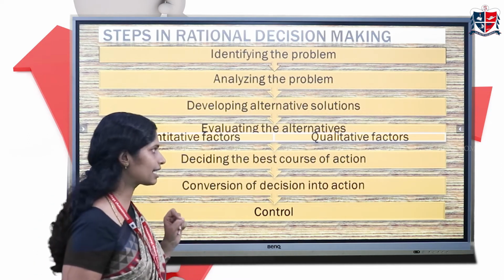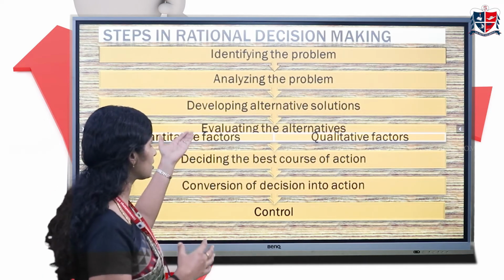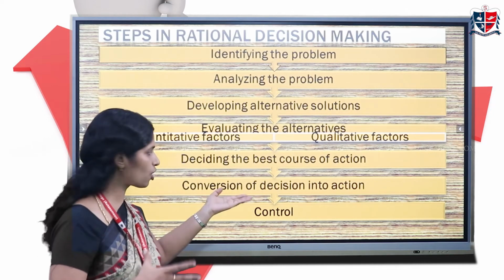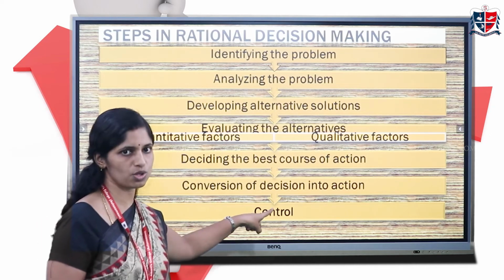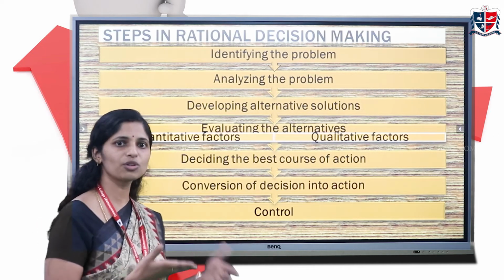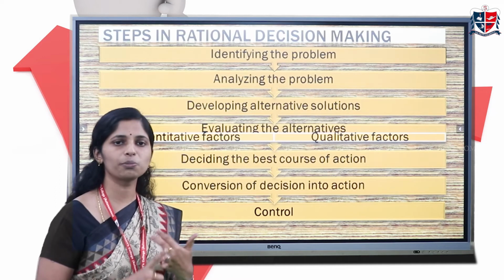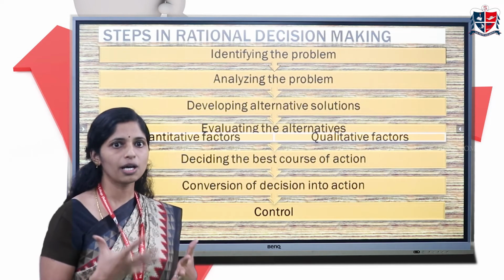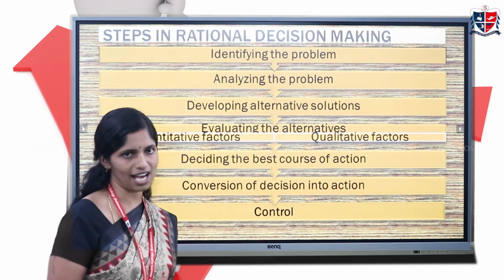Next is deciding the best course of action. Now we have selected the alternative solutions, we have evaluated them, and based on certain factors, we have to decide our best course of action. This can be decided on certain bases, like our past experience, or certain research and analysis, or expert opinion. We can select our best course of action.